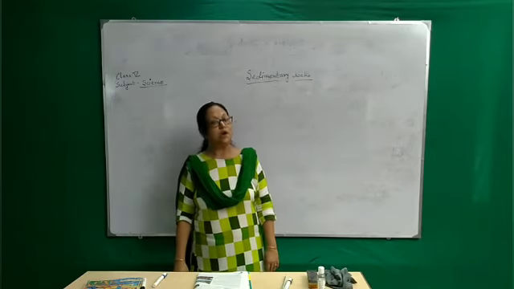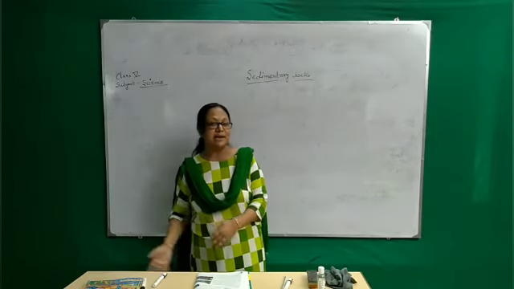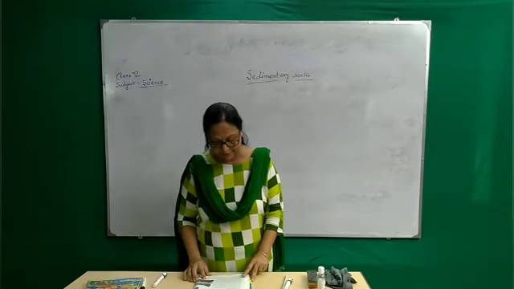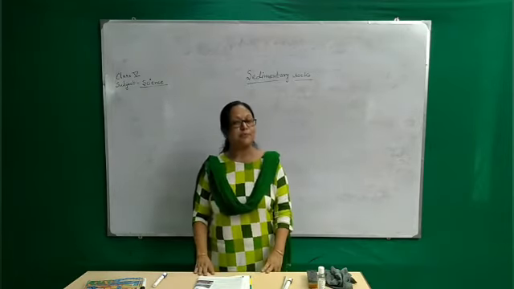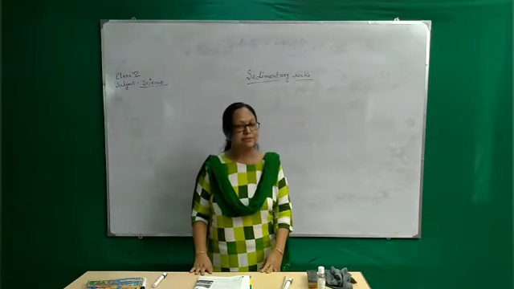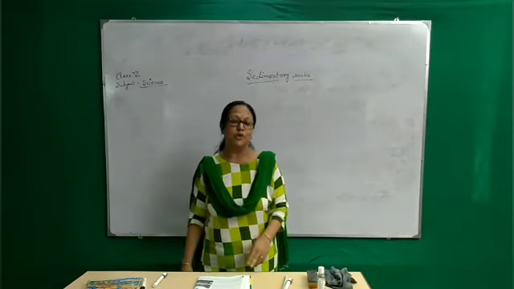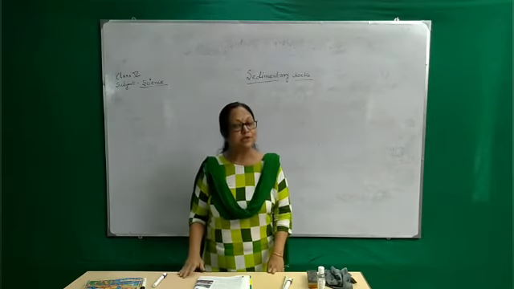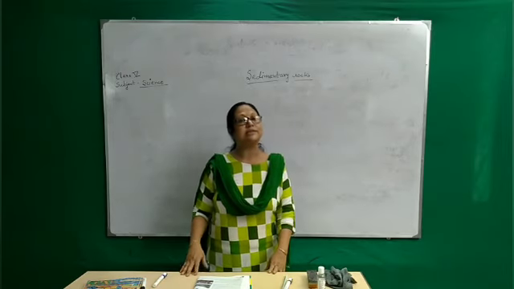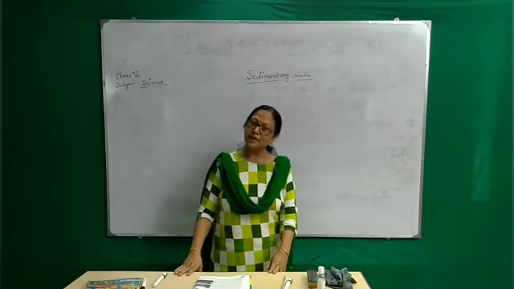It takes too much time to form, but the earth's surface, the crust portion we are seeing, is actually all sedimentary rock. And what about the igneous rocks? They are temporarily formed, and they also change into different types of rock. But when we talk about sedimentary rocks, the major portion of the earth's surface is covered by them. They layer up, press the lower layer, and solidify to form rocks. Due to the deposition and collection of pebbles, soil, rocks, metals and minerals, they layer up to form the sedimentary rocks.